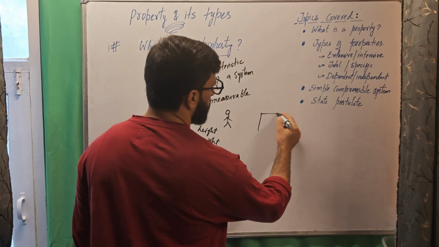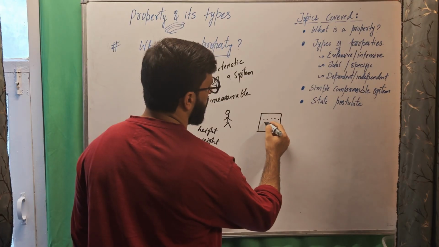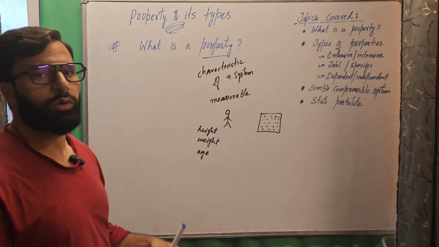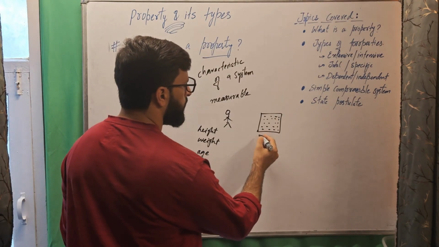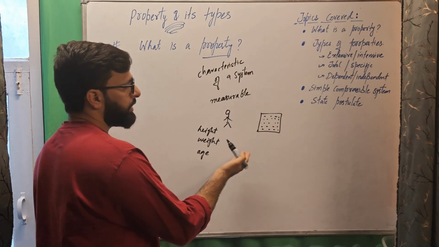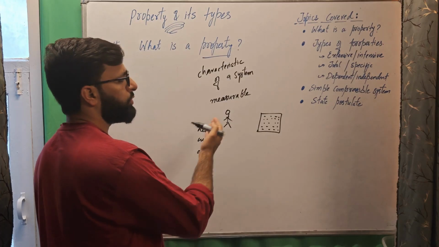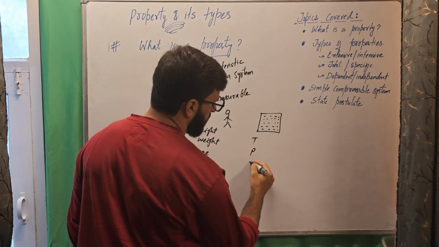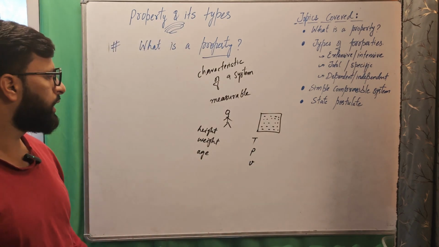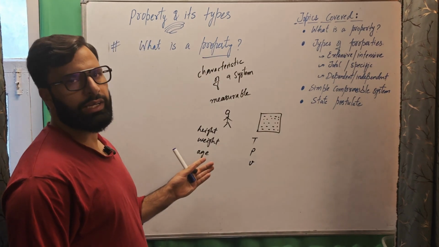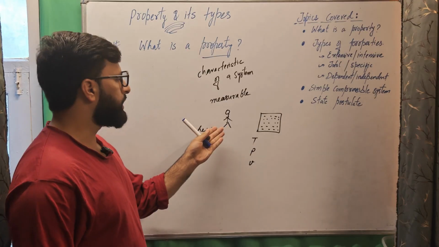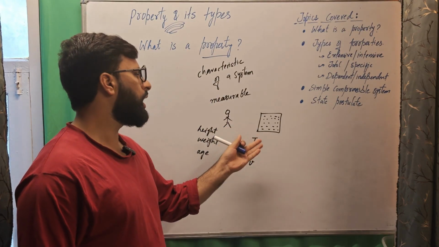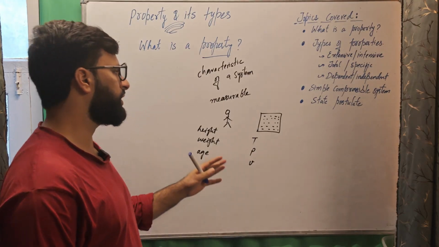Similarly, we have a system, and when we want to know what the system is like, we use its characteristics, features like temperature, pressure, volume, etc. Just like these features tell us what the person is like, these characteristics of the system tell us what the system is like.